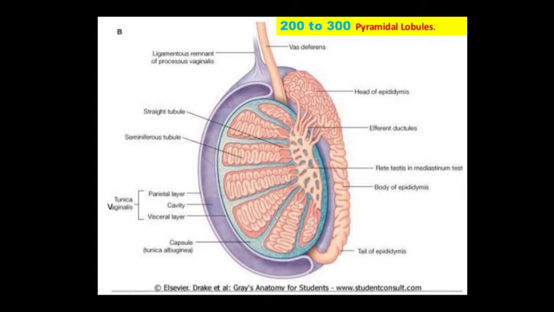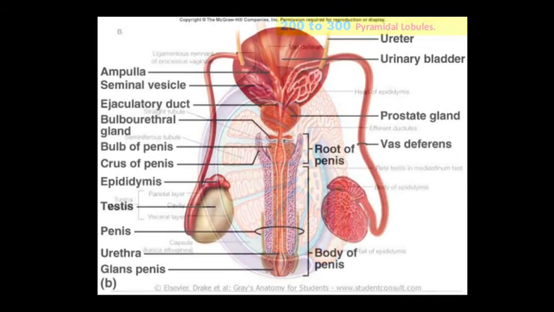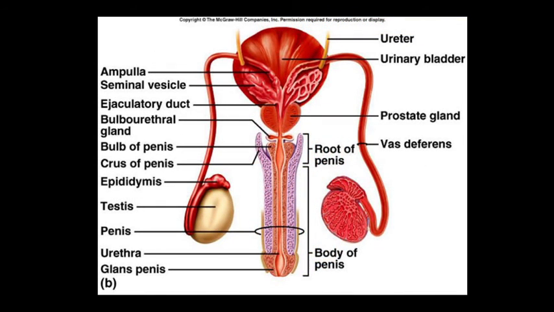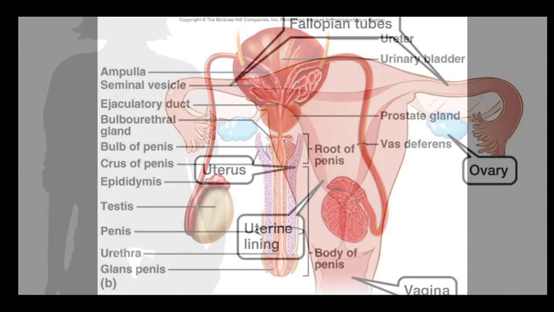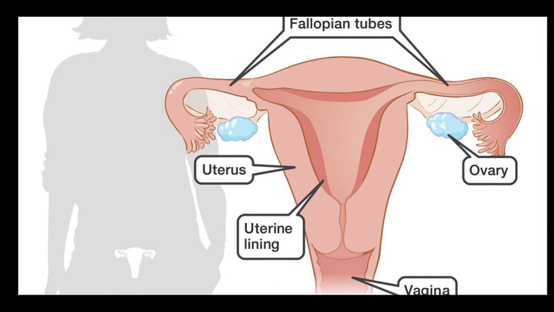Now that is all about the male reproductive system, where we talked about the primary male reproductive organ, the testis. We already discussed their structure there, and here we discussed their function with the help of their accessory ducts and accessory glands. Now we are going to the female reproductive system.